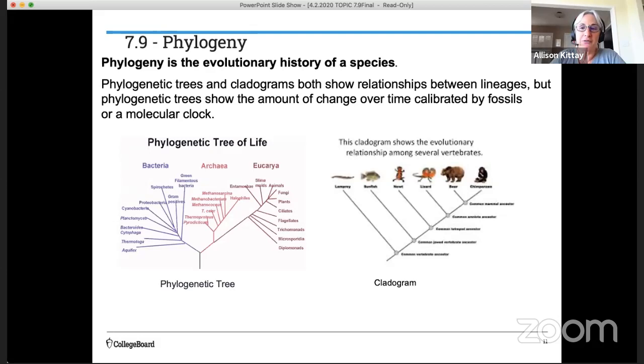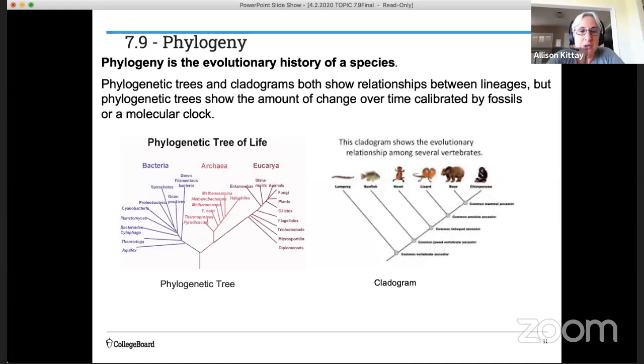First of all, what is phylogeny? Phylogeny is the evolutionary history of a species. And the way that we represent those relationships visually is either using a phylogenetic tree or a cladogram. And we'll talk about the differences between those.